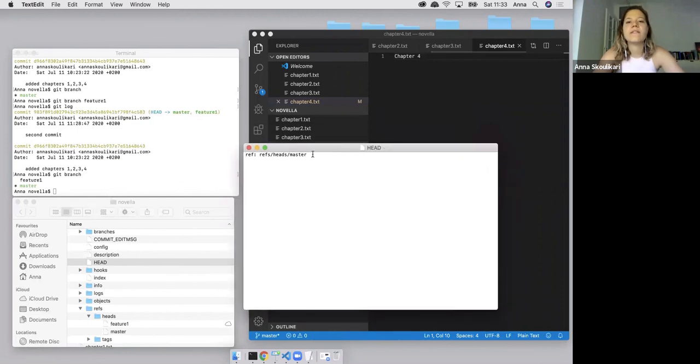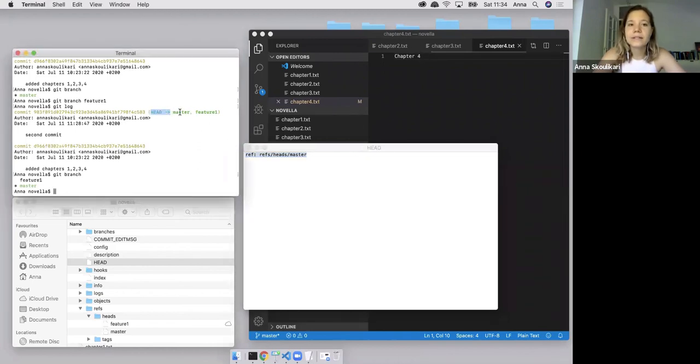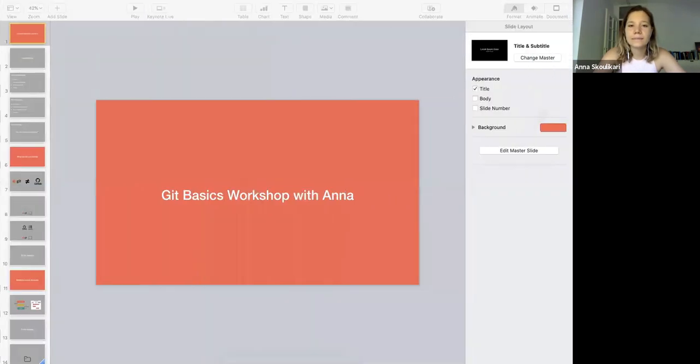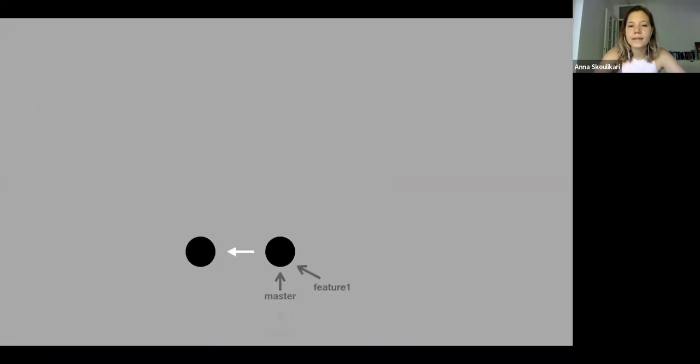When I open up the head file, we see that it has a reference to one of our branches. It's telling us within the refs folder, within the heads folder, there's a master file. So head is telling us which branch we're on. Head is a pointer to the branch that we're currently on. And that's why here you can see head is literally pointing to master. Let's see that in the diagram. Head is just another pointer that points to master.